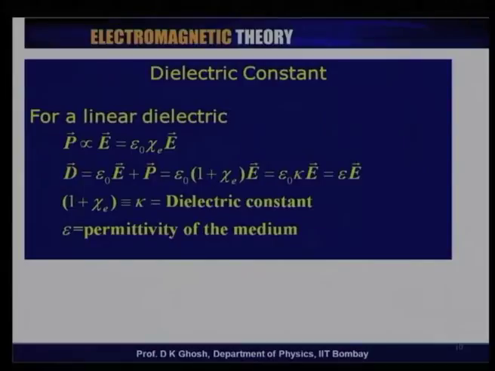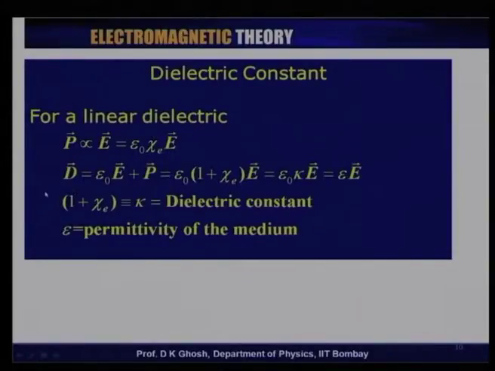Now, there is a class of dielectric known as the linear dielectric. In a linear dielectric, the polarization vector, that is the dipole moment per unit volume, is proportional to the electric field E itself. So, what one does is to write the polarization vector as some constant, which we will write as epsilon 0 times some number chi e, normally defined to be the susceptibility. So, P is epsilon 0 chi times E.